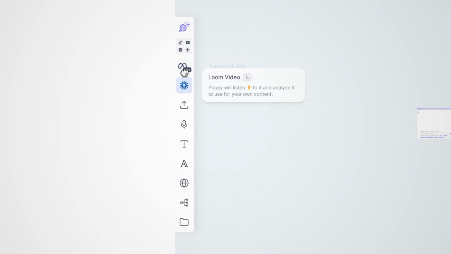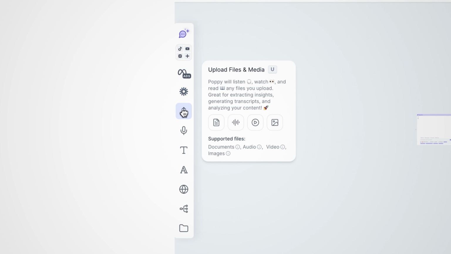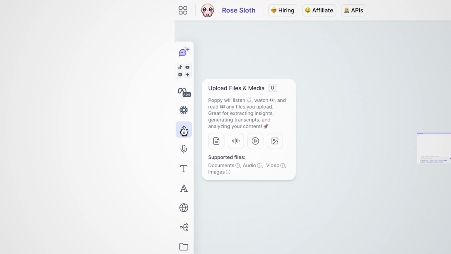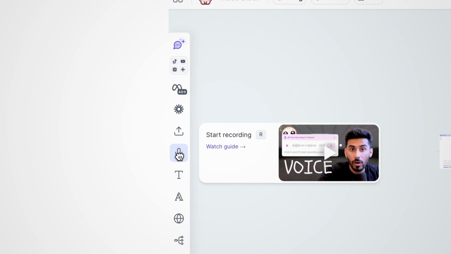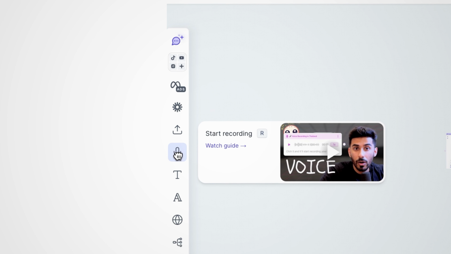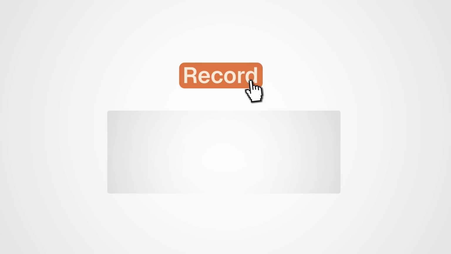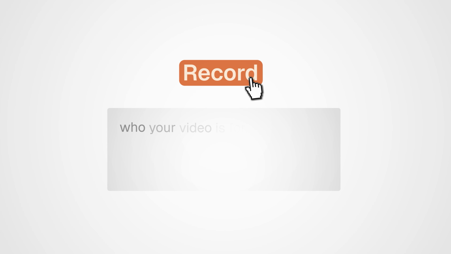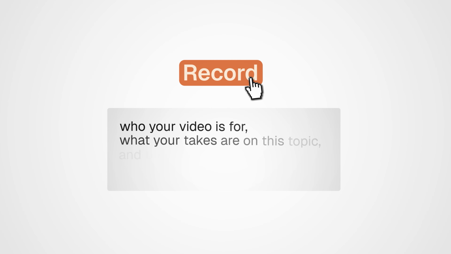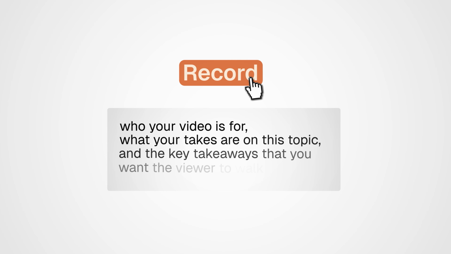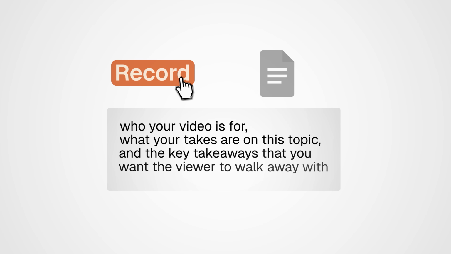There are also several other buttons on the sidebar that let you add resources in different formats like audio and images. If you're someone who thinks better out loud, you're really going to love the record audio feature. You just hit record and then talk through your idea. You can talk about who your video is for, what your takes are on this topic, and the key takeaways that you want the viewer to walk away with. You could add this information as a text file, but the audio feature is just way quicker.